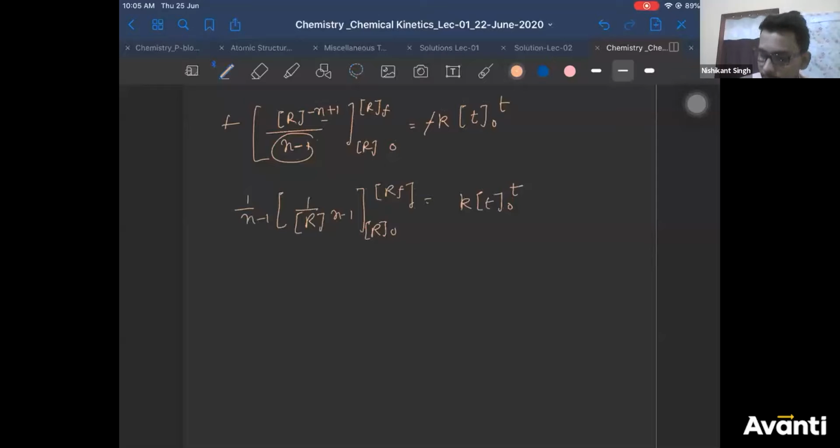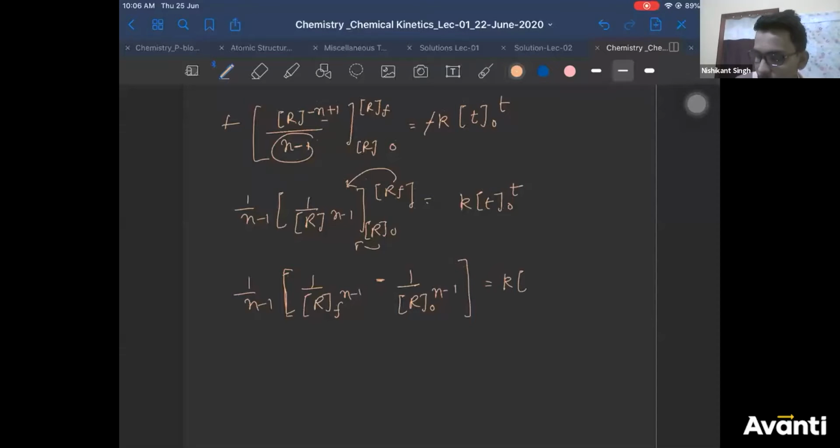Now apply the limits, upper limit minus lower limit. So you'll get 1 by n minus 1, R final to the power n minus 1 minus R initial to the power n minus 1, and this is equal to k.